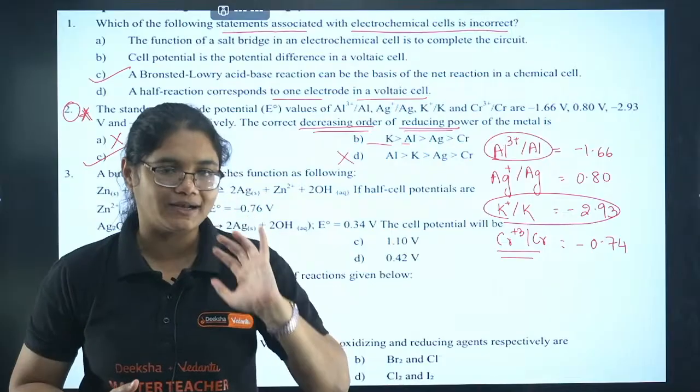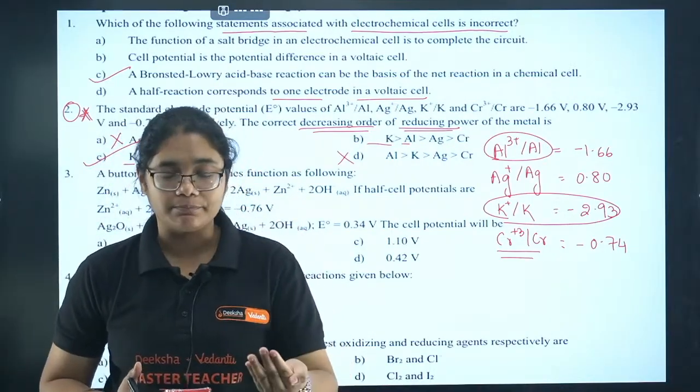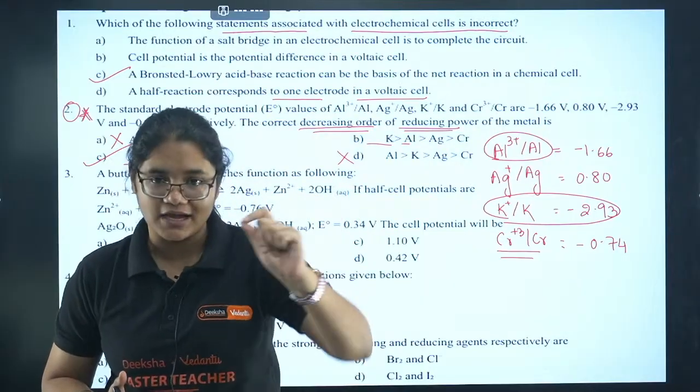Let's revise one more time. Okay, so the question is asking the decreasing order of reducing power, meaning the species has to reduce others, right?